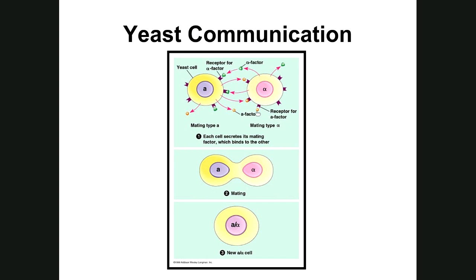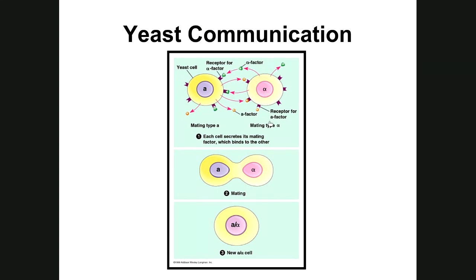You see several spots, even on the bottom right, it says receptor for A factor, and you see it's going to bind there. Well, look at the alpha cell, and you see that the alpha factor is a little green triangle. And you see going across the top from right to left, the alpha factor is finding receptors for alpha factor on the A cell. So each of these 2 cells, the A cell and the alpha cell, are going to be homing in on the source of those factors.